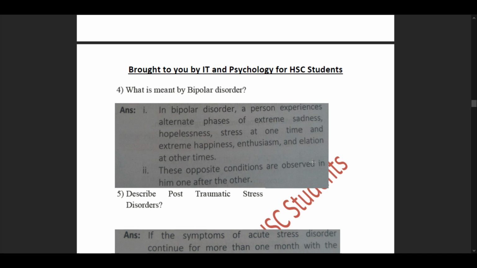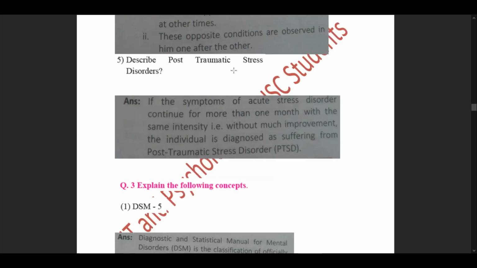Again, I'll repeat where we had learned this. We had learned this in our trauma and stress related disorders, that was our subunit 6.6.4, where we had understood the actual causes of trauma and stress in our daily life, in simpler words, dincharya, where we have two types of stress disorder: ASD, acute stress disorder, and PTSD, post-traumatic stress disorder.